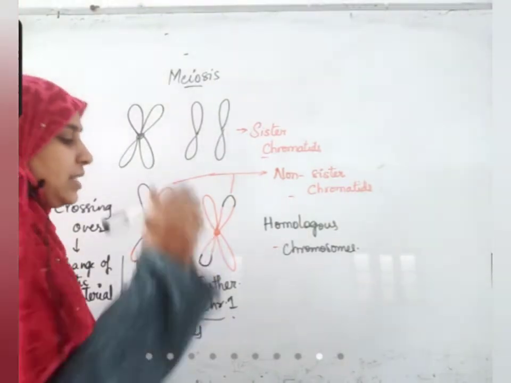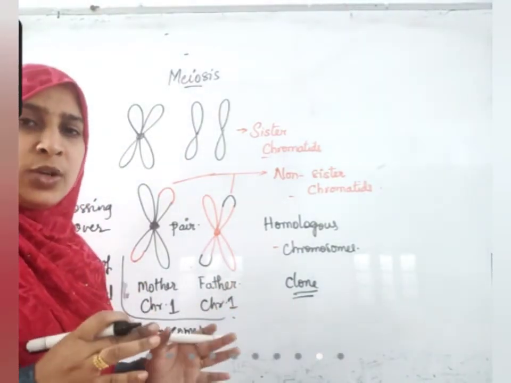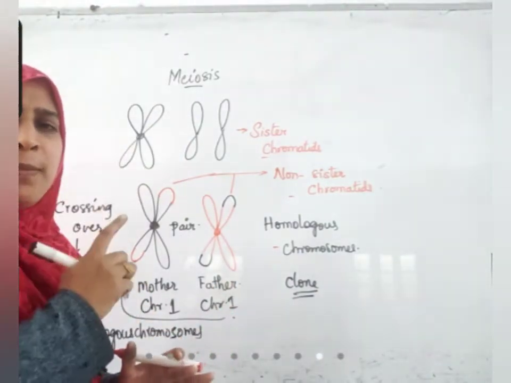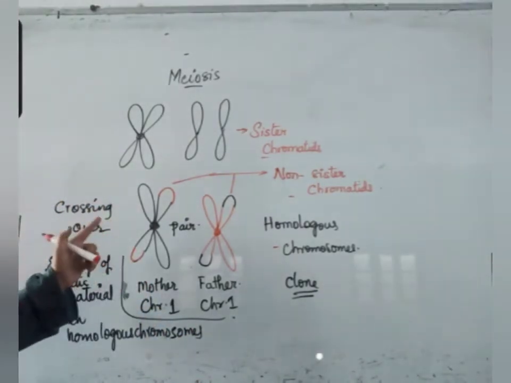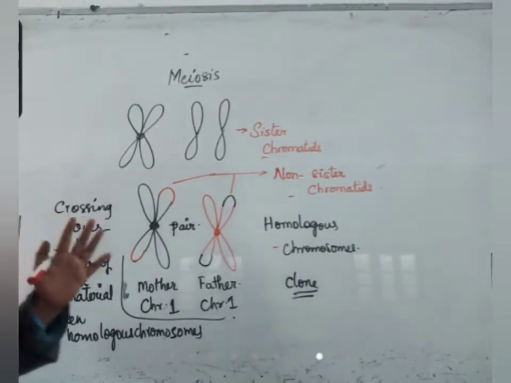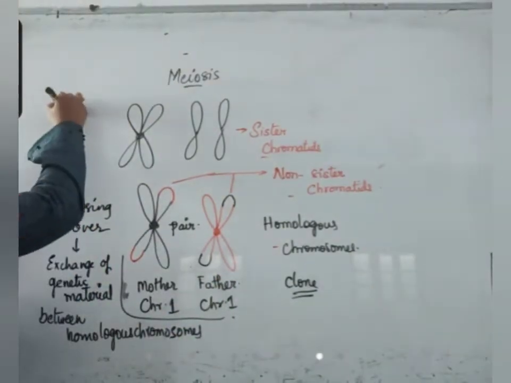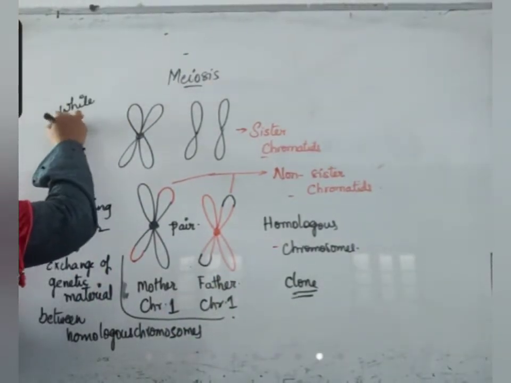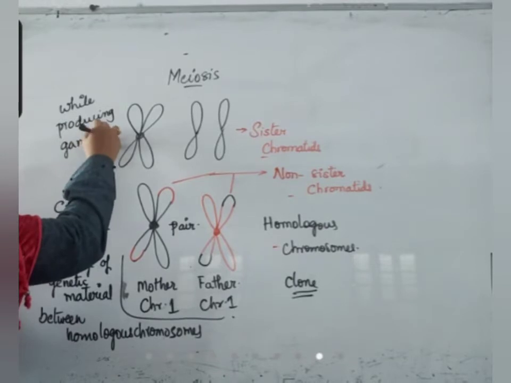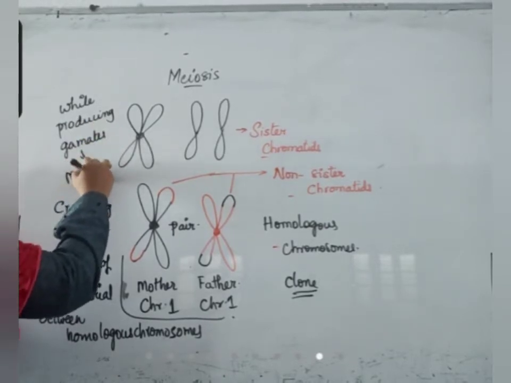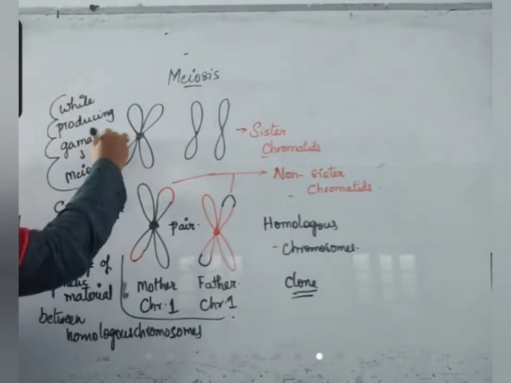That is why I said, when I said mitosis, they are clones. All our body cells are produced from zygotes. They are clones. The same combination will be there in all the cells, except in case of gametes. So, except in case of gametes, all cells of our body are not performing meiosis. Only while producing gametes, meiosis will take place. So this is another important thing that you should remember.